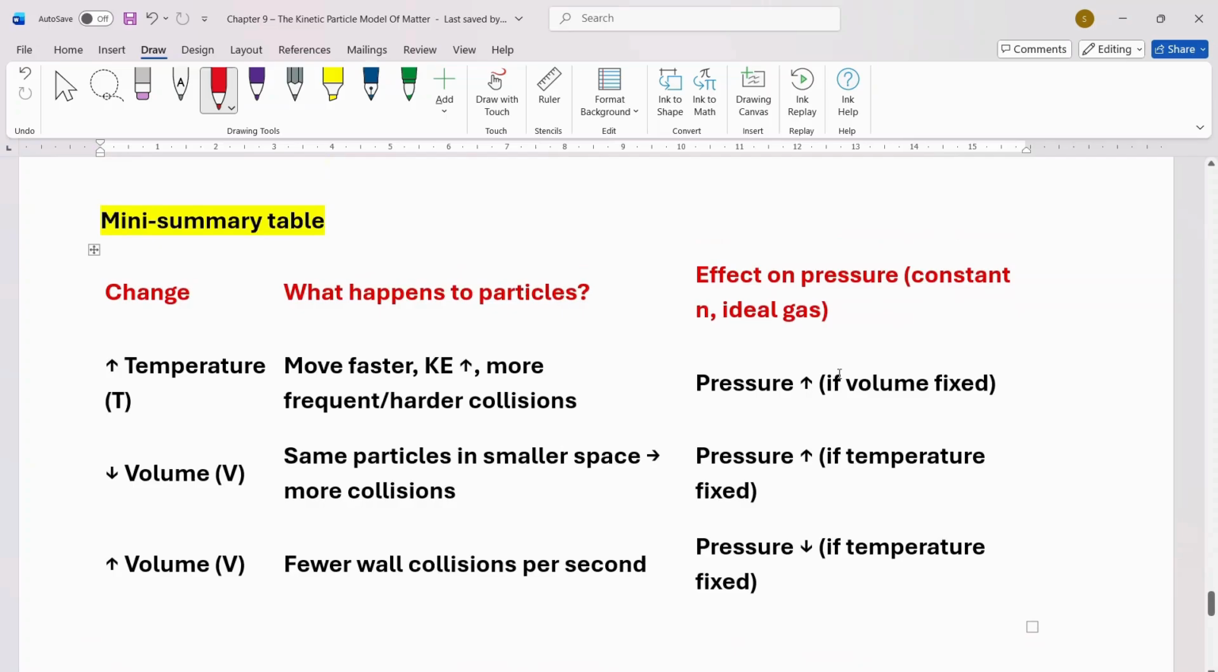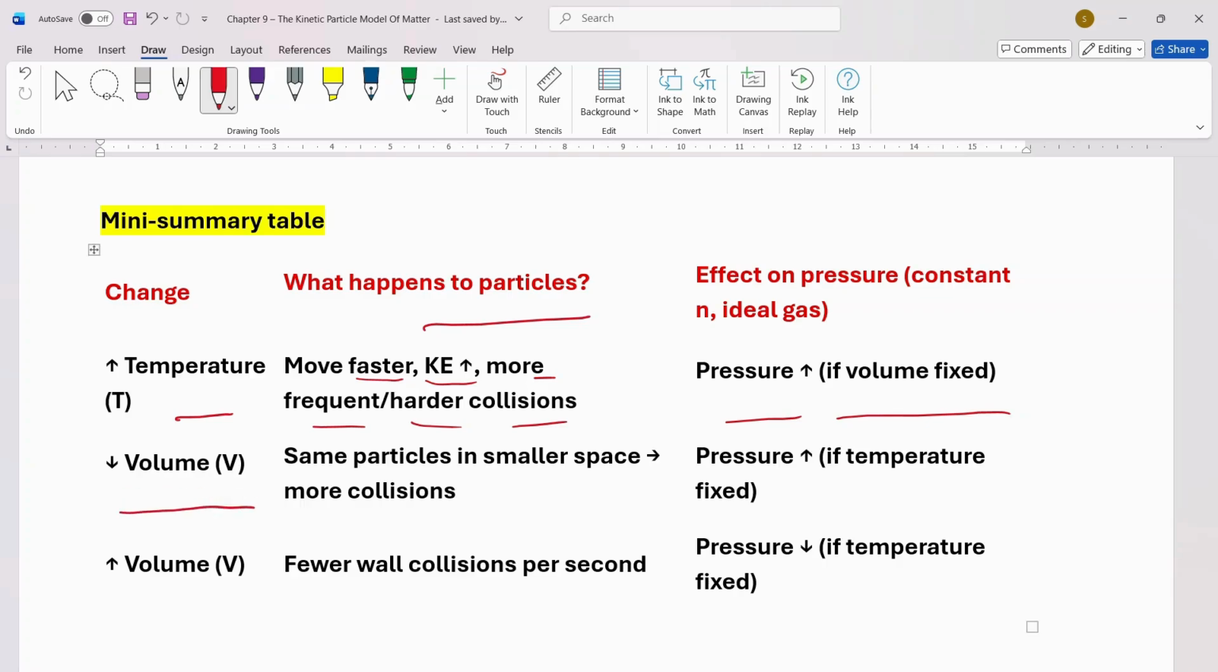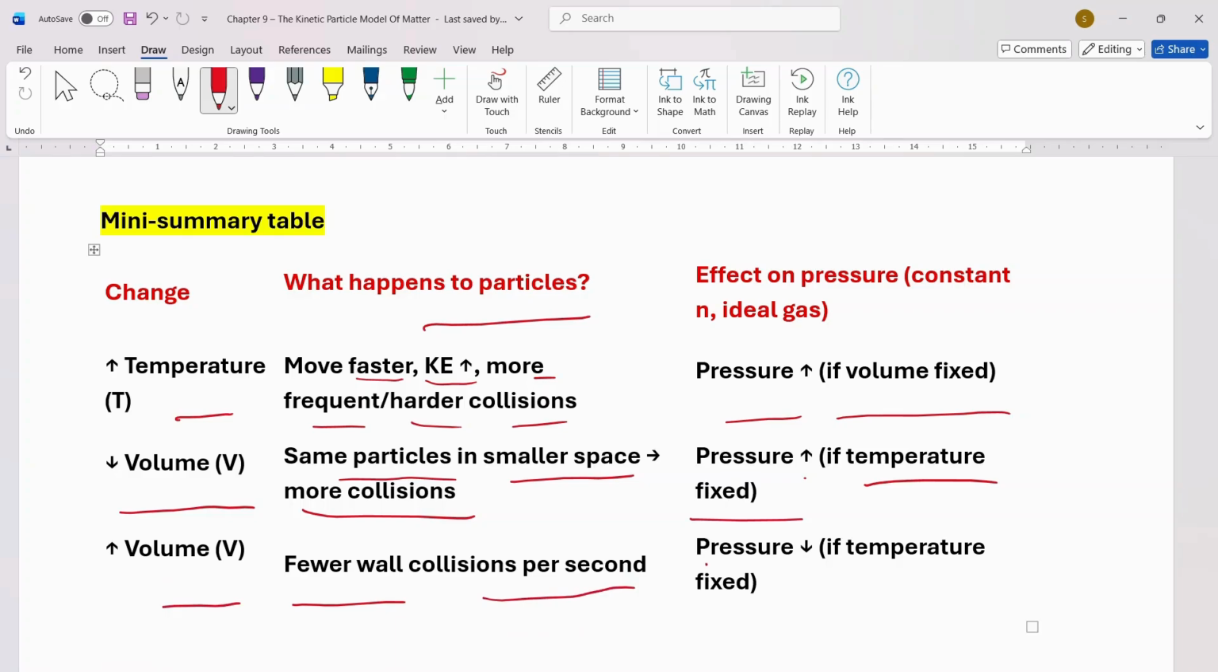So we have a quick small summary. When temperature increases, what happens with the particles? The particles move faster, kinetic energy will increase, more frequent and harder collisions will be there. So pressure increases if the volume is fixed. Volume decreases, what happens? Same particles in smaller space, more collisions. Pressure increases if temperature is fixed. Volume increases, fewer wall collisions per second. Pressure decreases if temperature is fixed.